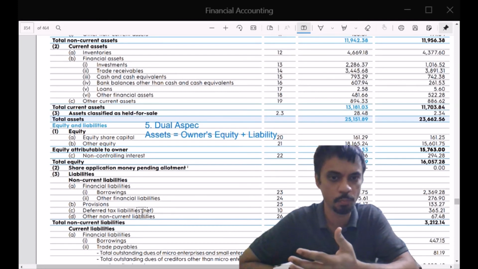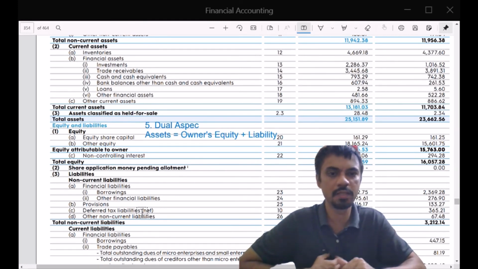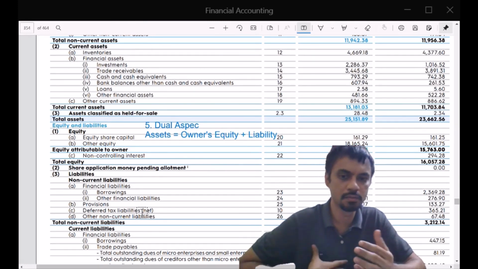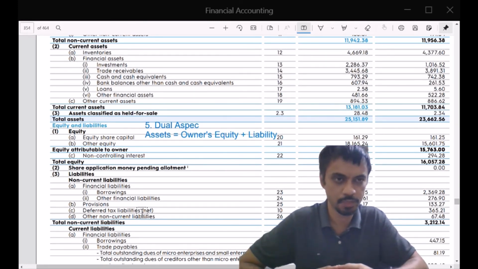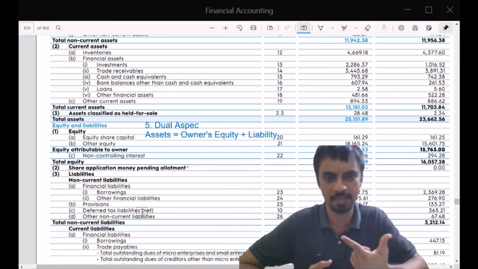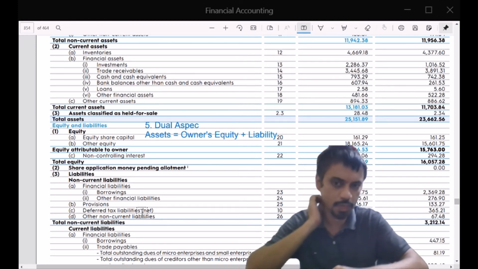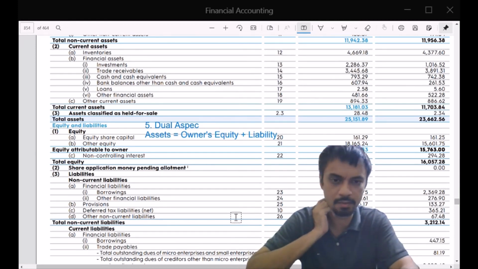I was not supposed to pay, but I have paid extra. But sometimes I may pay a little less, and then those will be liabilities because sooner or later I need to pay those. As they say in life, there are only two things which are certain. One is death and second is tax. So tax is certain, it is going to happen. So I need to keep some money aside, and that is my liability for future.